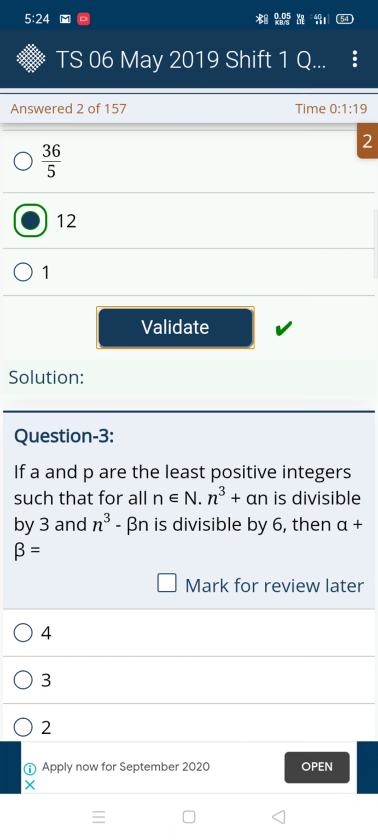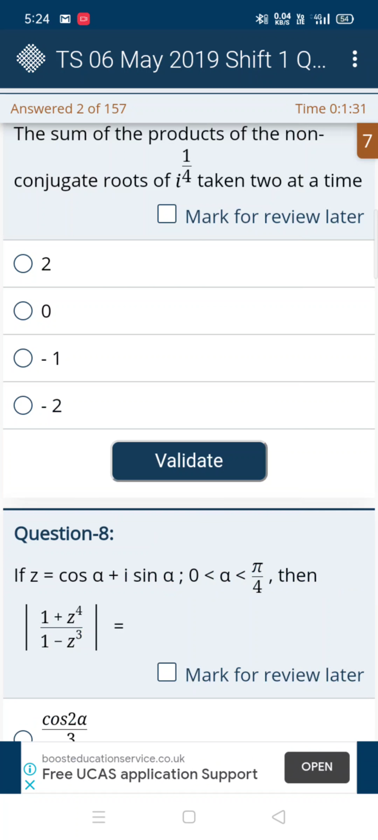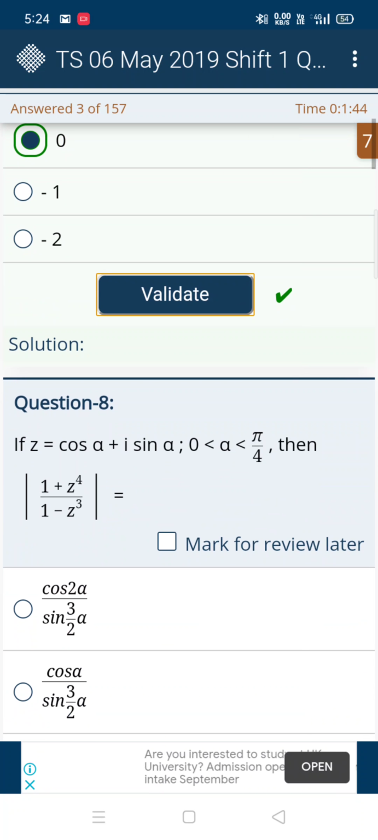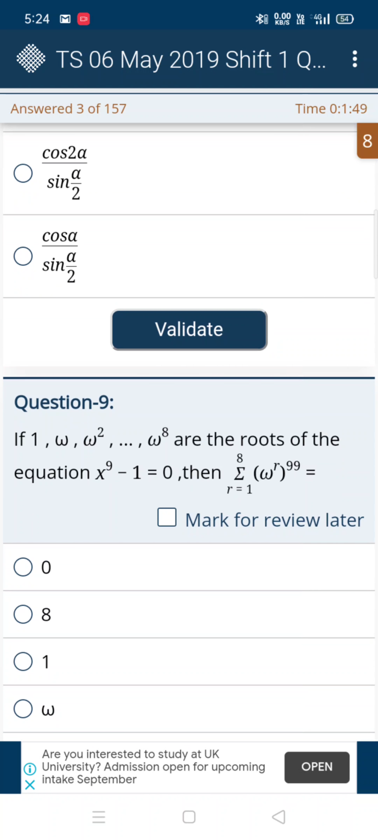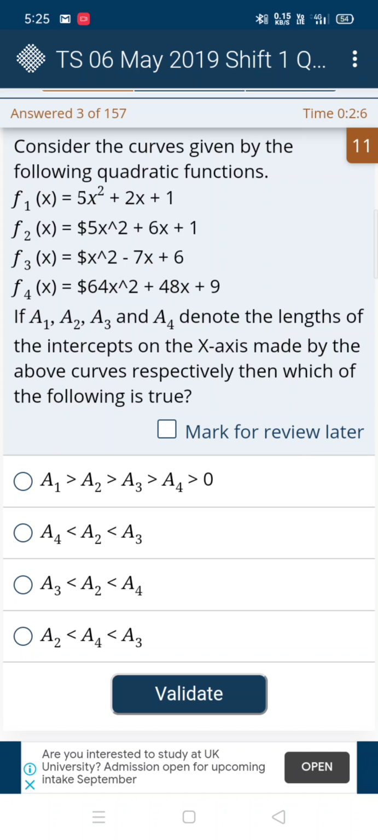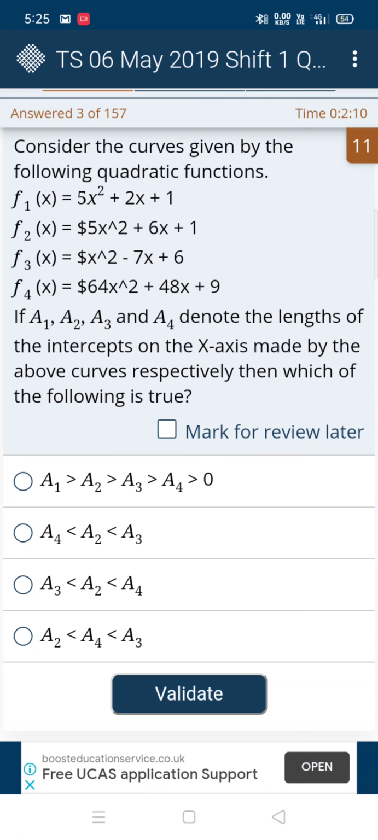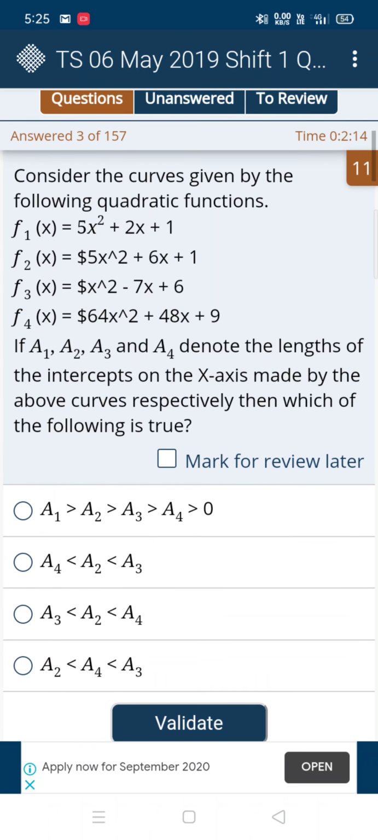And next, our third question, the options here are 2, 0, -1 and -2. For these questions, please blindly keep option 0. It may be correct because 70% it will be correct. 70% chances are there that 0 is the correct answer. So I'm keeping 0. It may be correct or may not be correct, and don't waste time. We'll go for the next question.